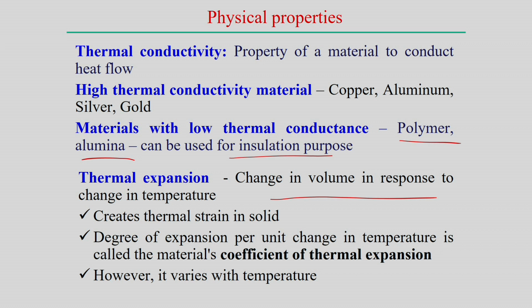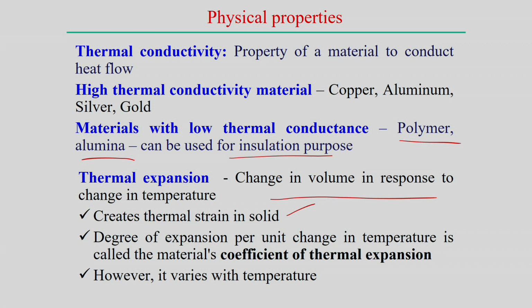That means expansion due to the application of a temperature difference or heat energy. Of course, this heat energy distributes uniformly, and if the metal is free to move, it may not create any kind of stress. But when the movement of the solid is restricted, even with a change of temperature, it can create stresses within that body. So, change in thermal expansion is actually related to thermal strain in a solid. So, thermal expansion creates thermal strain.